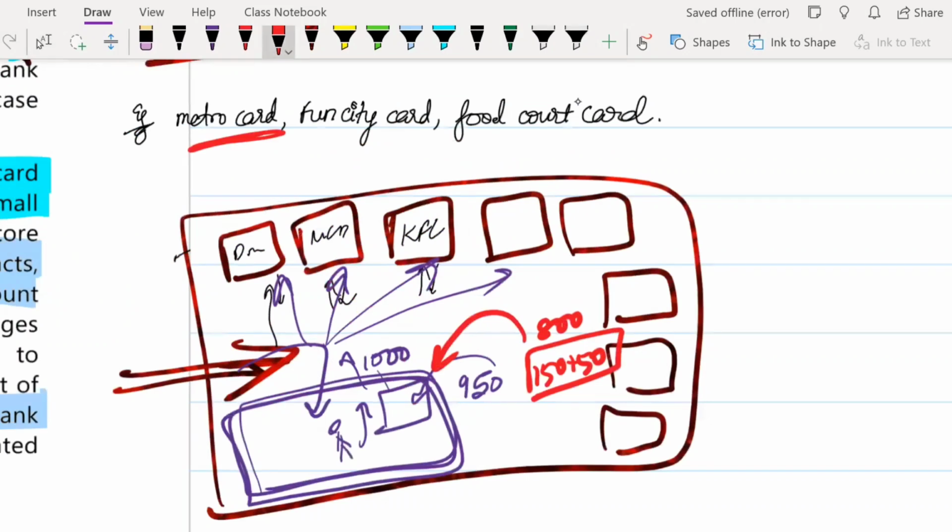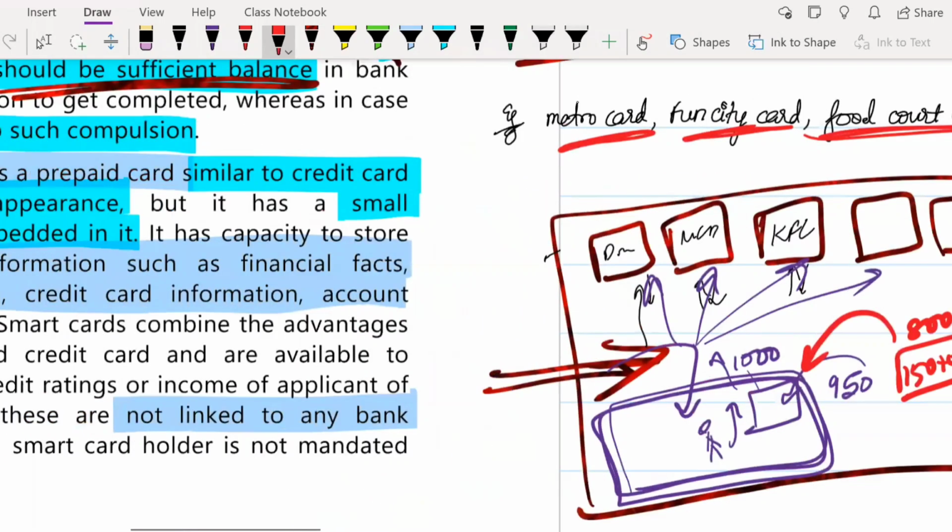In Metro also you have this recharge card. Same in Fun City also. If you want to play games, you first need to go and recharge that card, and using that recharged card, you can go and play games, and the same happens in a food court card. So this is a kind, also this is a very tiny version of smart card.